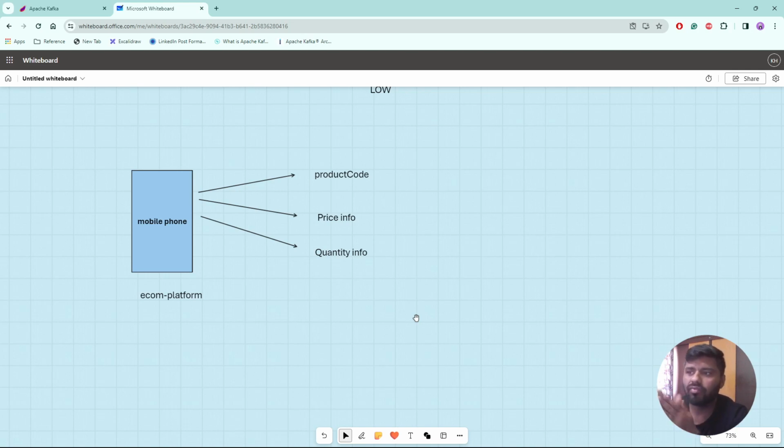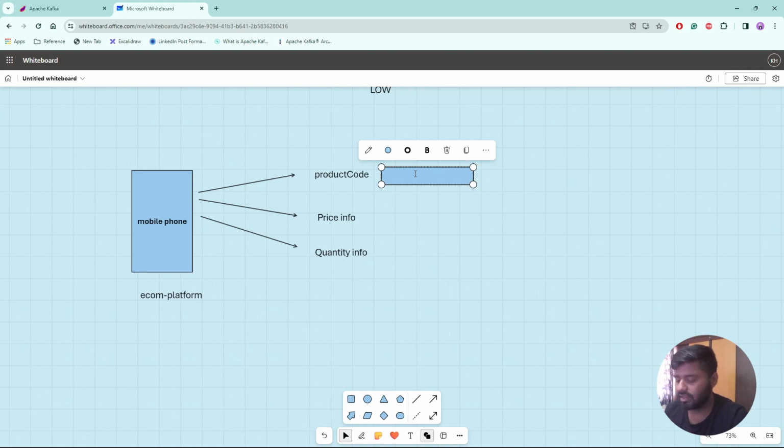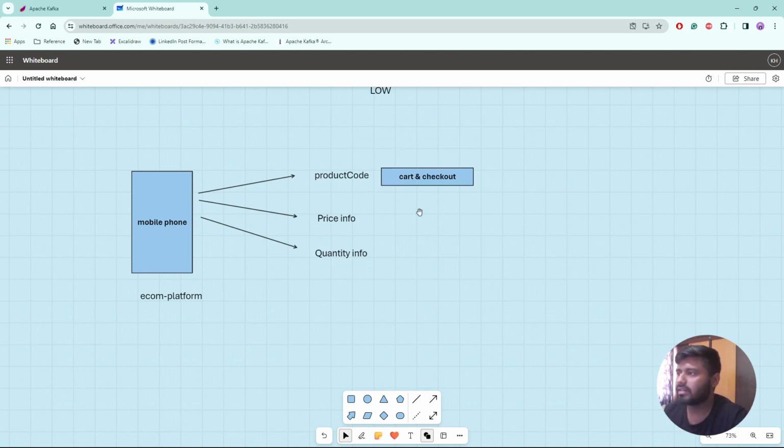From our usual behavior, what are we exactly doing there? Once we finalize that this is the mobile phone we need to purchase, first we click on the add to cart button, right? And then usually the browser or application takes us to the checkout page. So I'm taking one specific section and mentioning it here: cart and checkout. This is one of the services that we need to perform, which can help us proceed ahead.